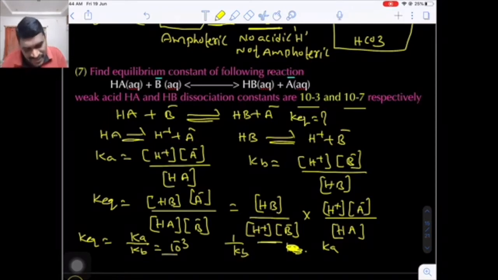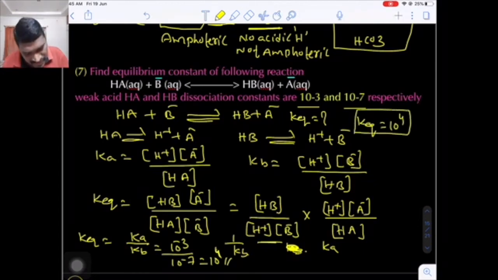What is the Ka value given to you? 10 raised to minus 3 is given to you. Kb value 10 raised to minus 7 is given to you. So the final answer will be 10 raised to 4. So what is the K equilibrium constant? 10 to the power 4.